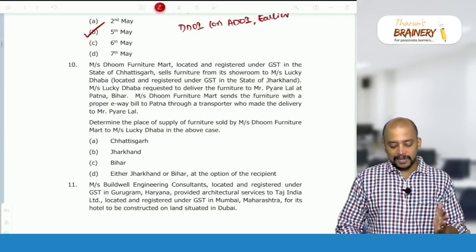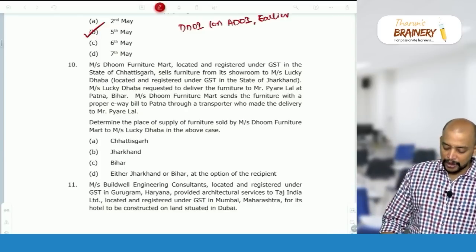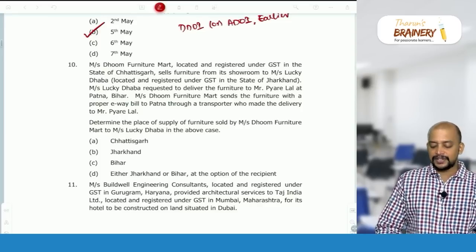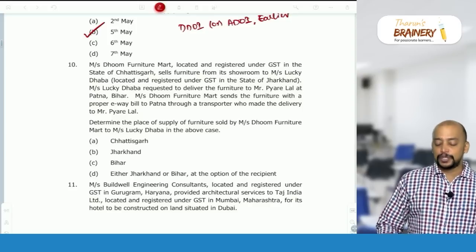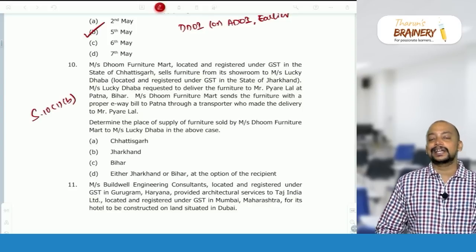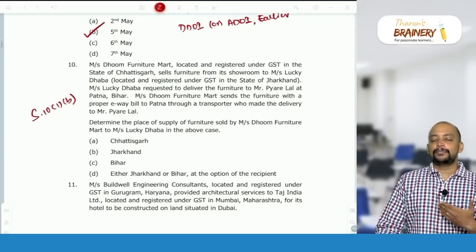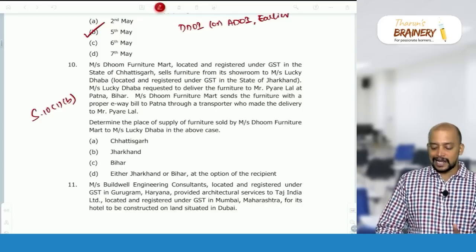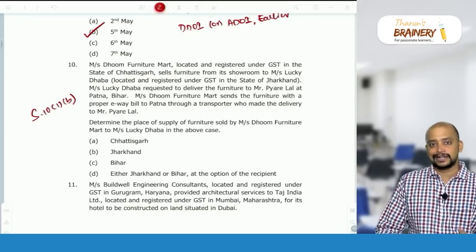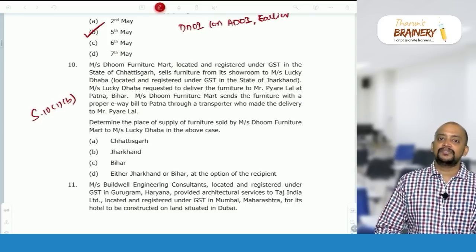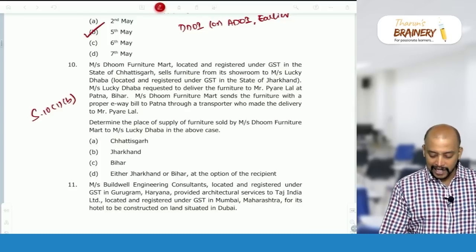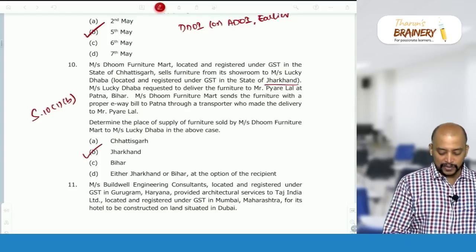Doom Furniture Mart sends the furniture with a proper e-way bill to Patna through a transporter who made the delivery to Pyarelal. Determine the place of supply in case of bill to ship to transaction, section 10(1)(b) of the IGST Act. What will be taken as the place of supply? For the supply between Doom Furniture and Lucky Daba, even though they are delivering the goods to Pyarelal, we will take the billing address. As per 10(1)(b), place of supply will be taken as the billing address. What is the billing address? Jharkhand. Okay, Lucky Daba located in Jharkhand, that will be taken.